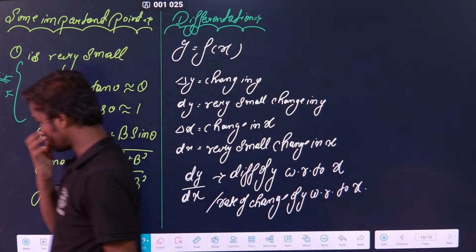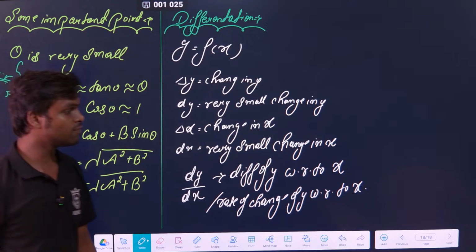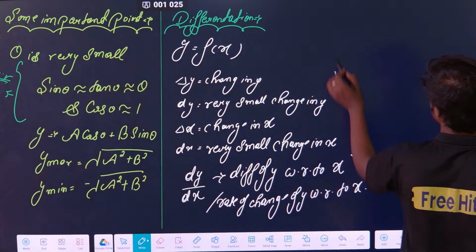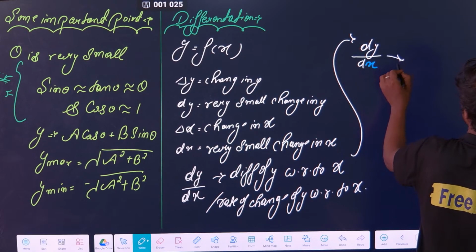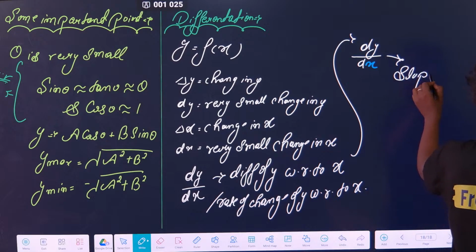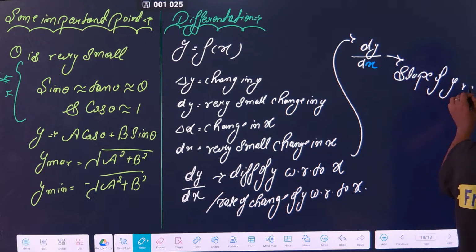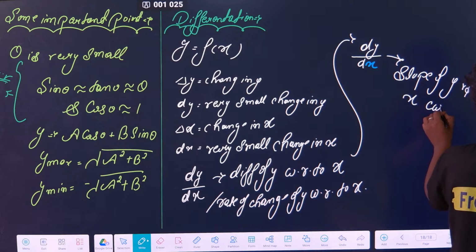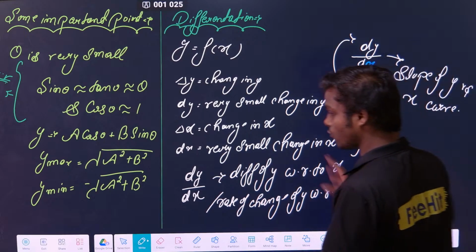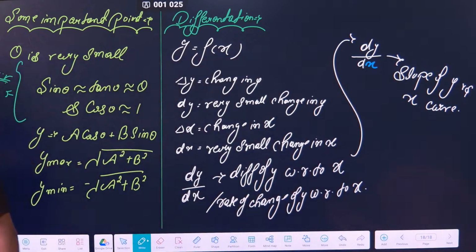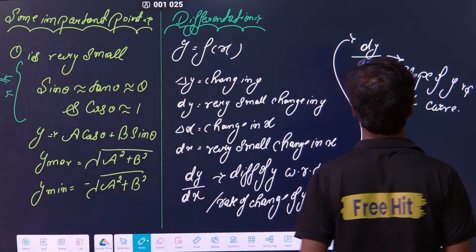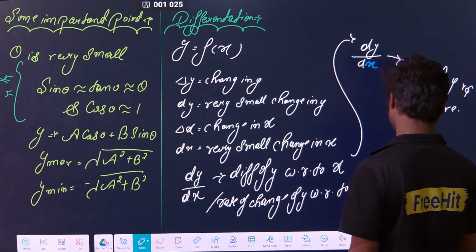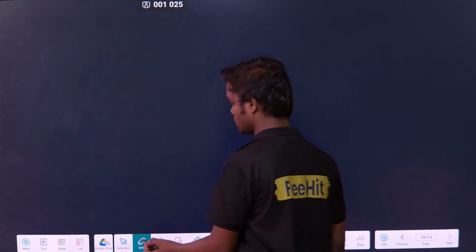Correct? So this is the important thing. But what is very important from the physics point of view? In physics, somewhere it is written dy by dx. What is the meaning of this? The meaning is very simple: the slope of the y versus x curve. It means if there is some y versus x curve and you are finding dy by dx, you are calculating the slope of that curve. That is a simple thing. Clear? Now I consider that you know differentiation, so let's revise the important formulas.